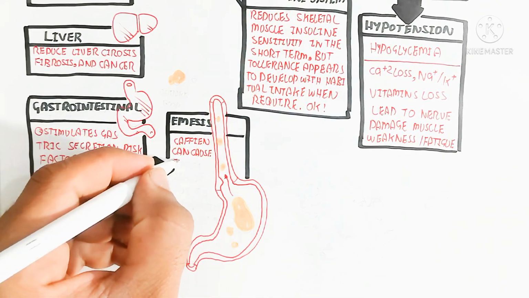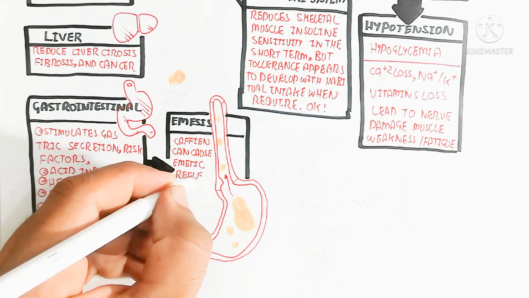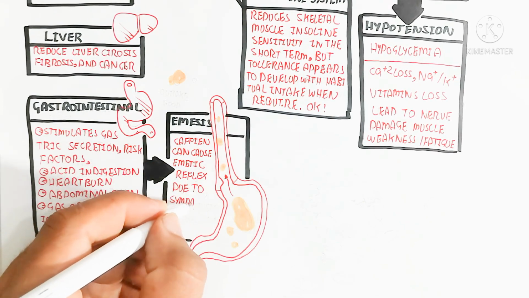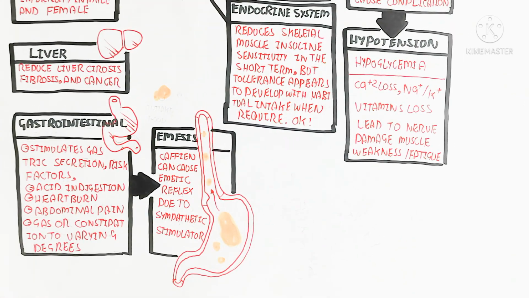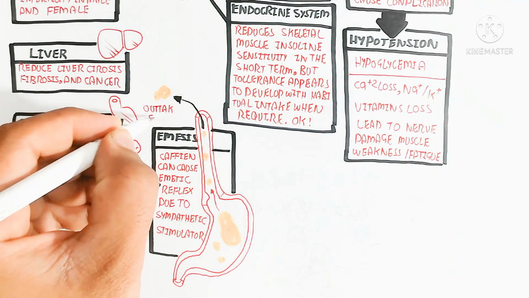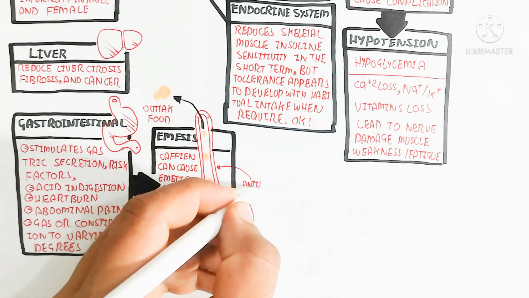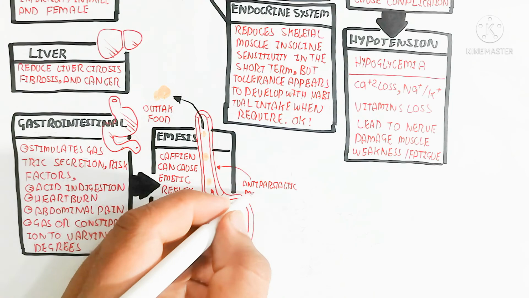Emesis means the antiperistalsis movement will lead to vomiting. Caffeine can cause the emetic reflex due to sympathetic stimulation. So the antiperistalsis movement will lead to outtake of the food. So remember, this is due to the sympathetic nervous system.